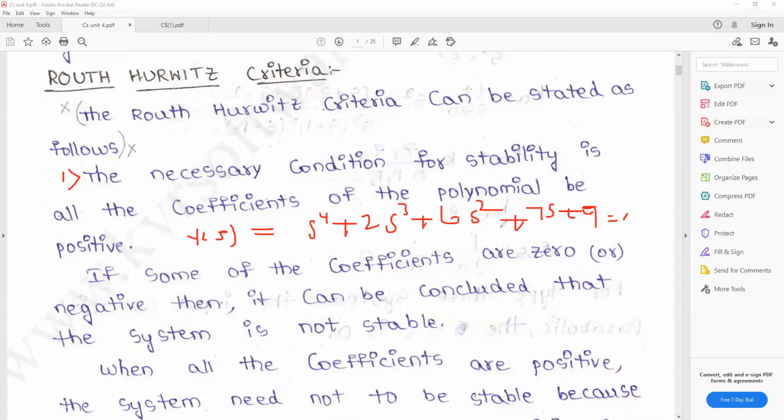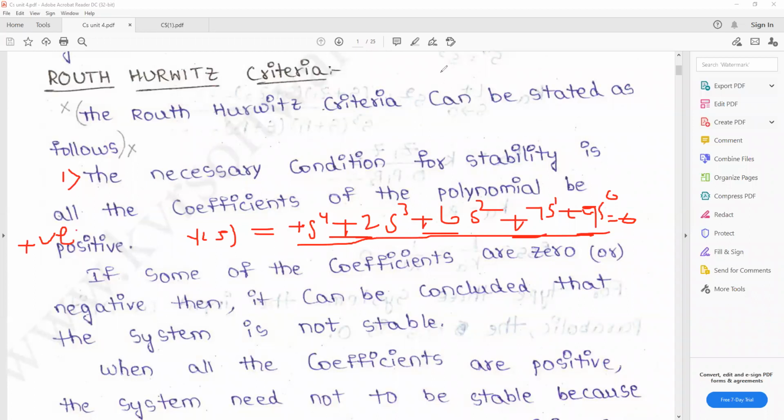In this polynomial equation, the s power 4 coefficient is positive, s power 3 coefficient is positive 2, s square coefficient is positive 6, s power 1 coefficient is positive 7, s power 0 coefficient is plus 9. So all the coefficients in the polynomial equation are positive. So this is the first necessary condition.